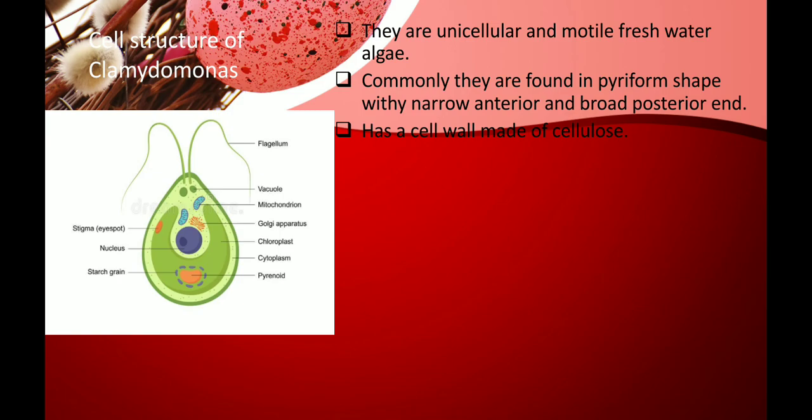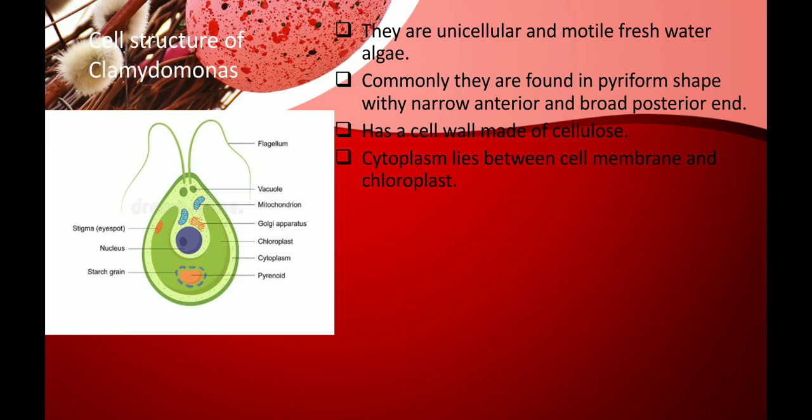So these Chlamydomonas have a cell wall. Then they have a cytoplasm which is present between the cell wall and the chloroplast. As you see in the picture, you can see where the chloroplast is. The dark green portion in the Chlamydomonas is the chloroplast. Between the dark green portion and the cell membrane, the light green portion is called the cytoplasm.